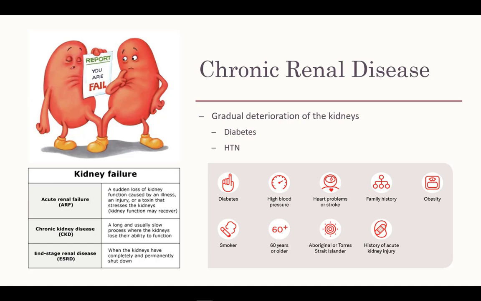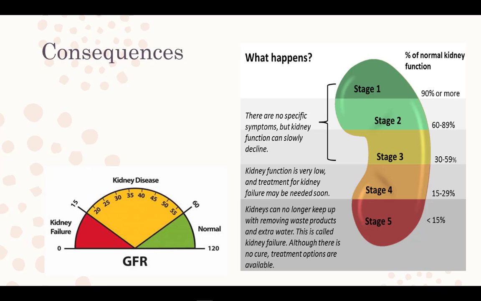Eventually, chronic kidney disease will lead to end-stage renal failure with complete shutdown of the kidneys. There are 5 stages of kidney disease, with stage 5 being end-stage renal disease. No matter if a person has acute or chronic kidney disease, most of the consequences of poorly functioning kidneys are the same. One of the hallmark signs of loss of kidney function is decreased glomerular filtration rate, known as GFR. The glomerular filtration rate is a measure of how well the glomeruli in the kidneys are able to filter out waste products. The GFR is used to help determine the stage of chronic kidney disease and how to treat medically.